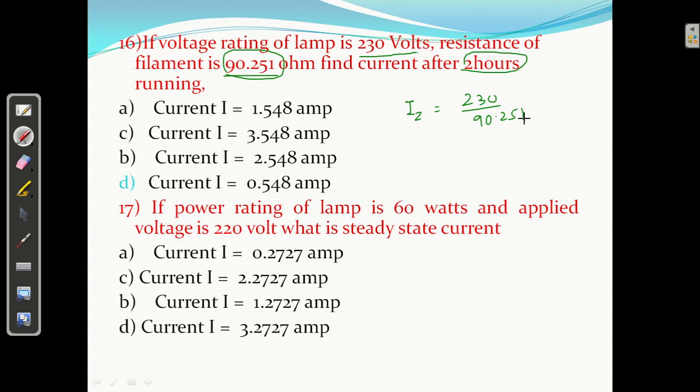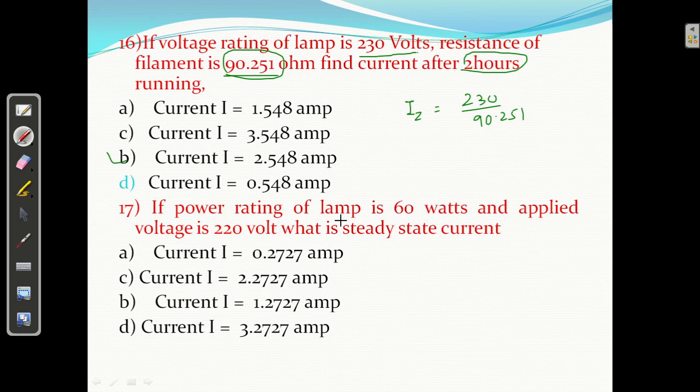$230 divided by 90.251. I am getting 2.54. B is correct. It will be slightly up or down, ECB. So B is correct, 2.54, right?